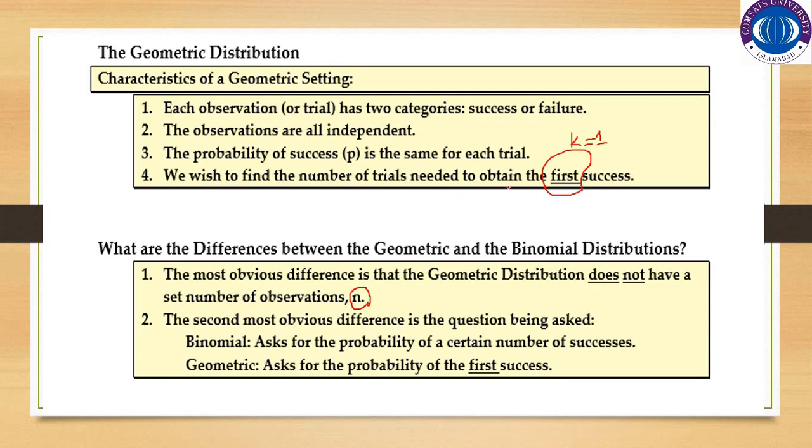So this is the basic difference between the binomial and geometric distribution. The second most obvious difference is the question being asked. Binomial asks the probability for a certain number of successes, whereas geometric asks the probability of the first success.